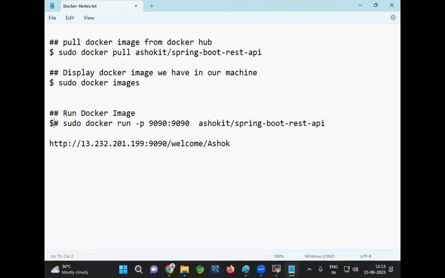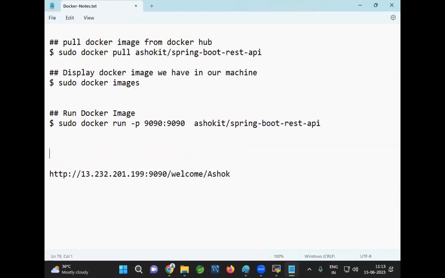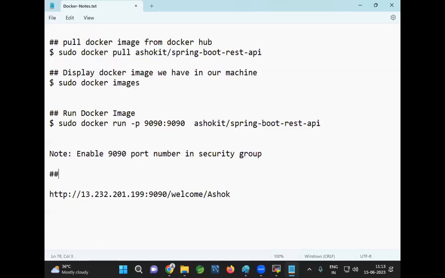I am running that Docker image. Once the image is executed, enable the 9090 port number in the security group. Once it is done, access the application using a URL like below.